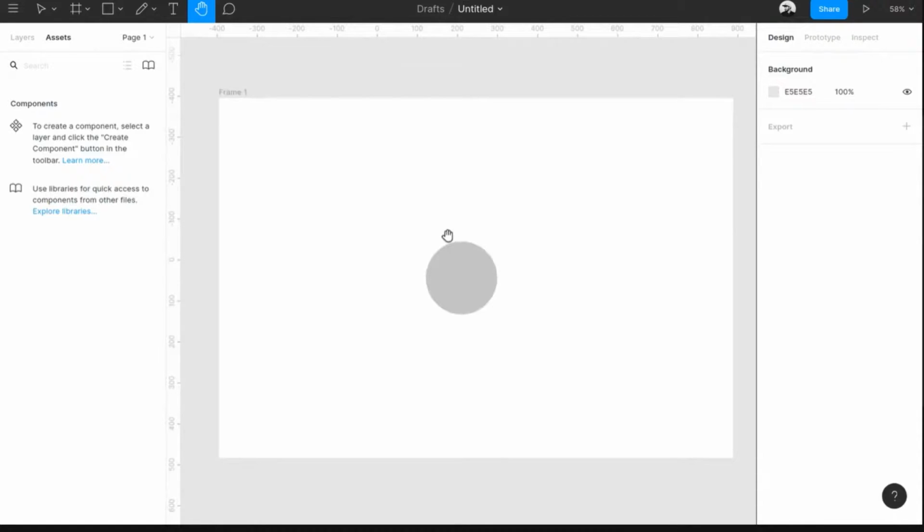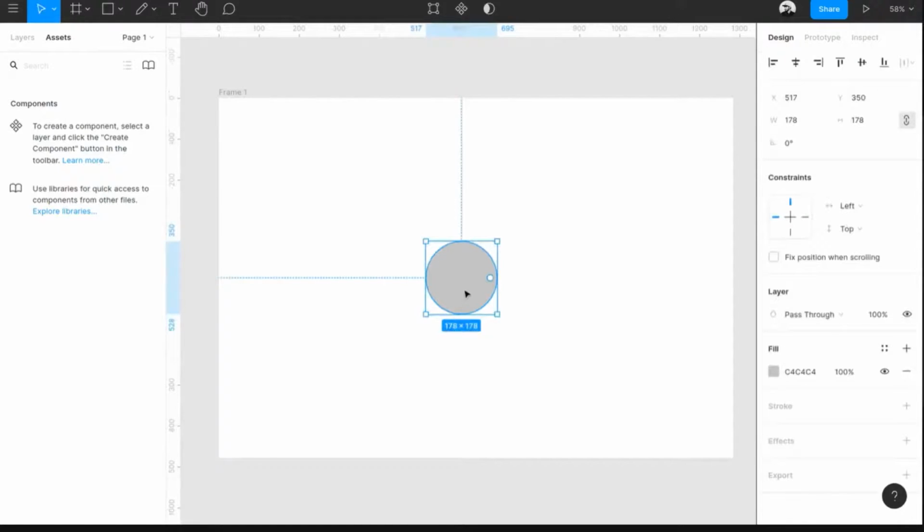Cool. Now let's talk about the right side panel of objects. So I have drawn a circle over here. If you can see on the right side, there is a bunch of options over here. There's a lot of options actually. So in here, the top panel is for aligning things. So we have a frame here.